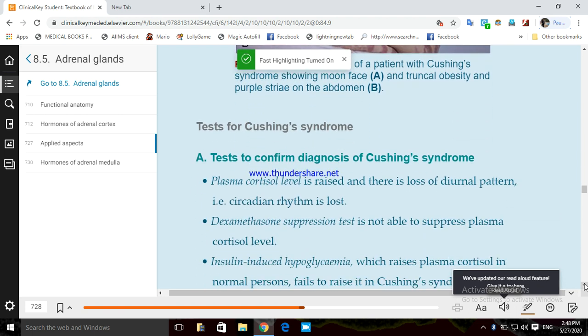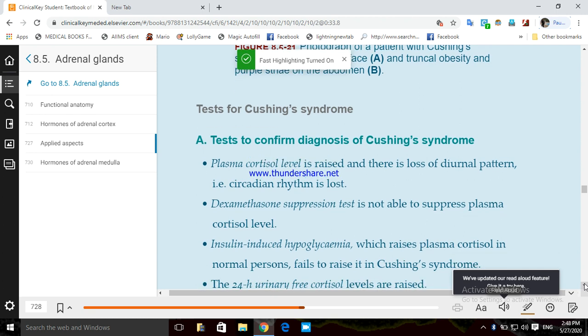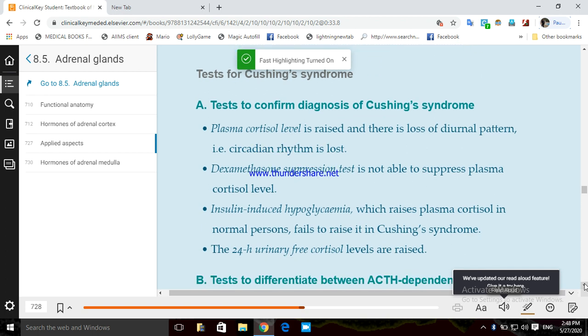Okay, now what are the tests for Cushing syndrome? Which test can we do for Cushing syndrome, right? So the tests to confirm the diagnosis of Cushing syndrome, to confirm 100% that this is Cushing syndrome. The first is the plasma cortisol level. When plasma cortisol level is raised and there is loss of diurnal pattern, that is, circadian rhythm is lost.